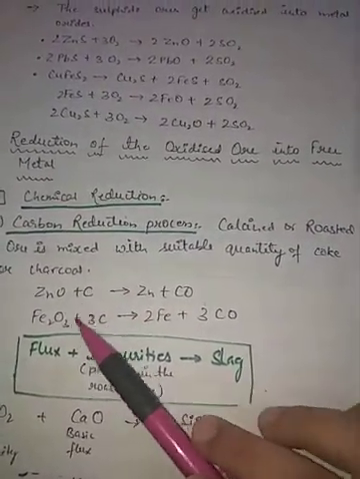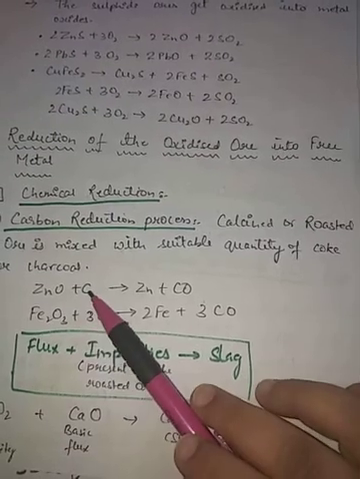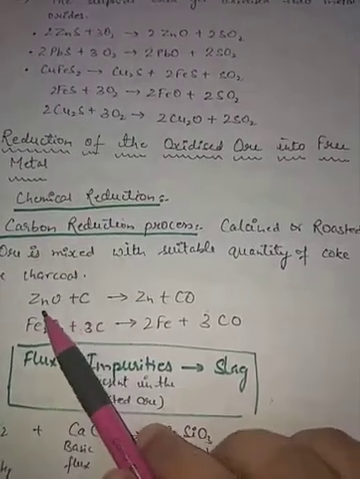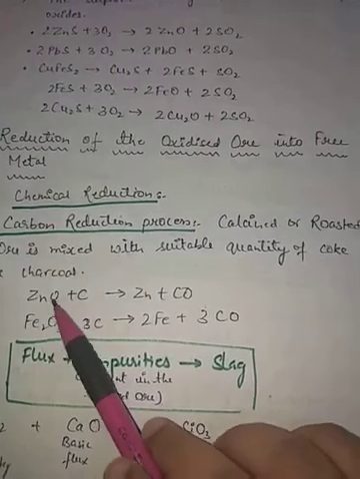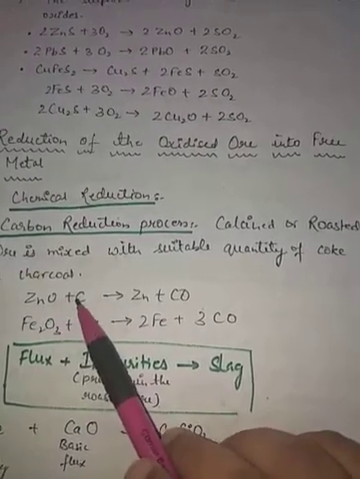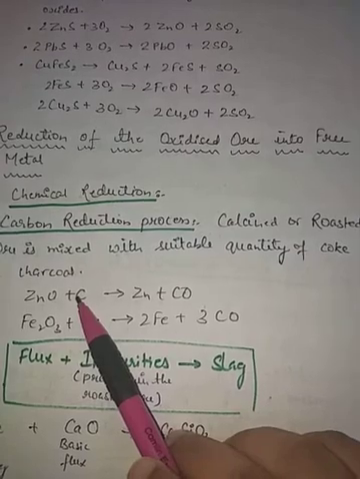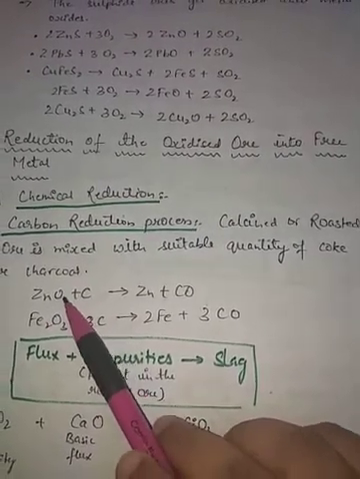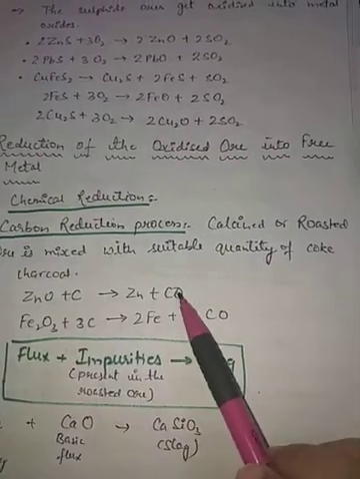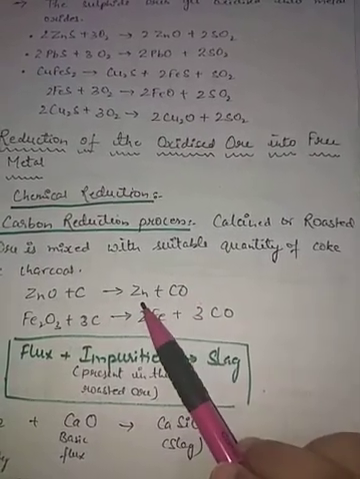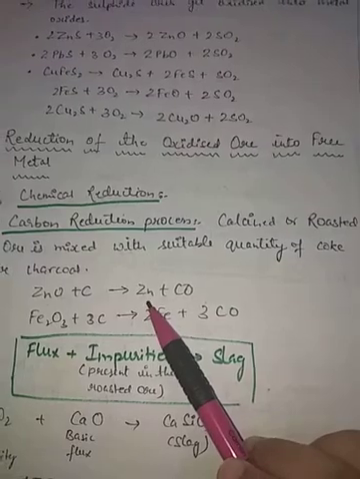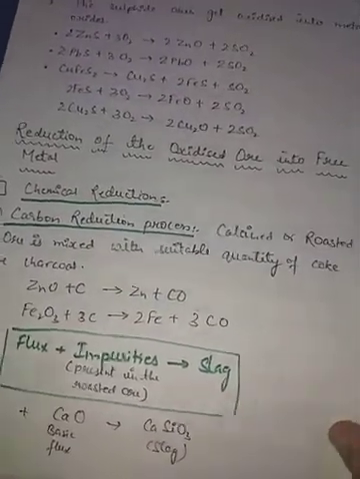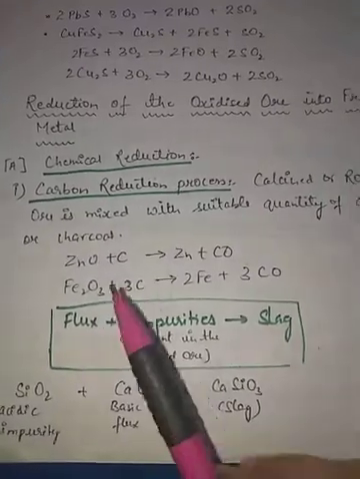Like the zinc oxide and iron oxides are there. They will combine with carbon, since they have weak affinity with each other, and they can be easily reduced by using coke. So when zinc oxide comes in contact with coke, carbon monoxide is formed and zinc separates out.